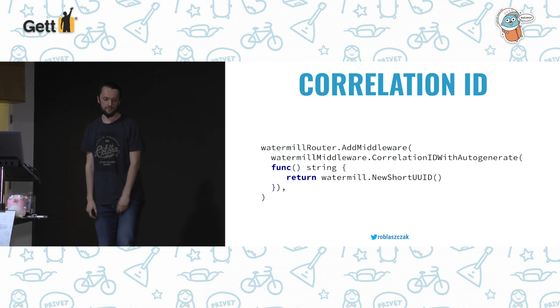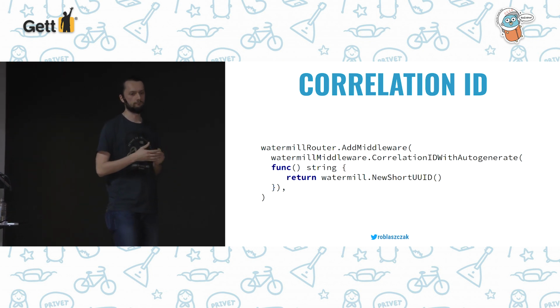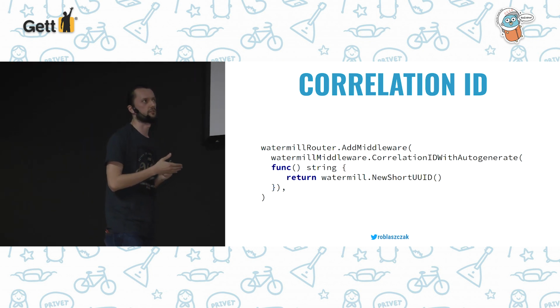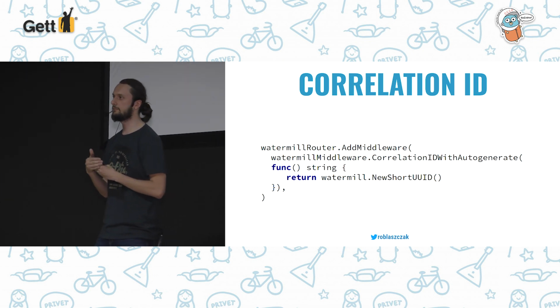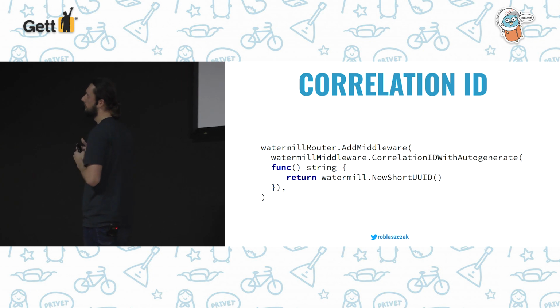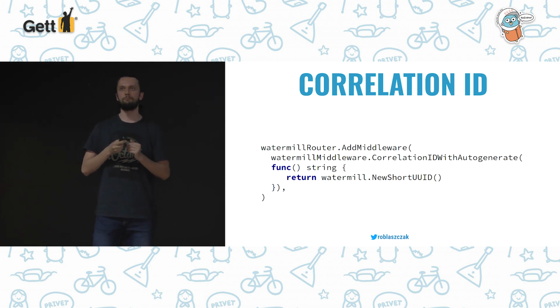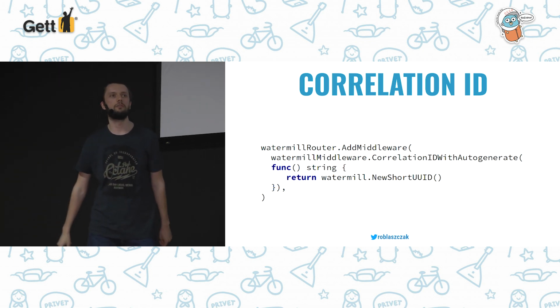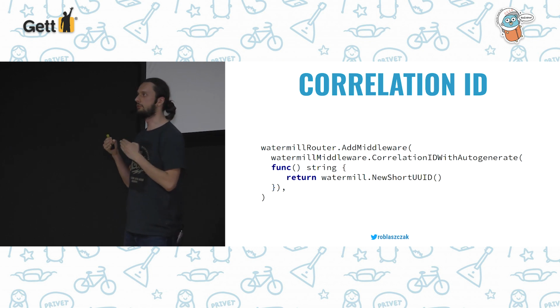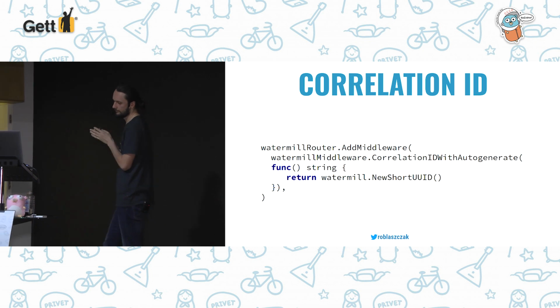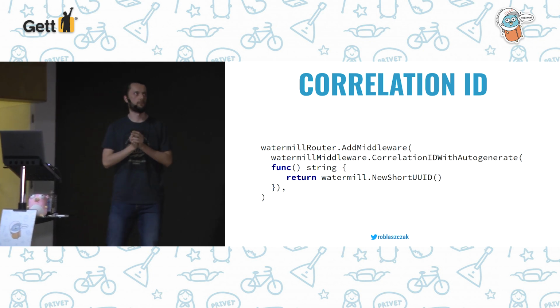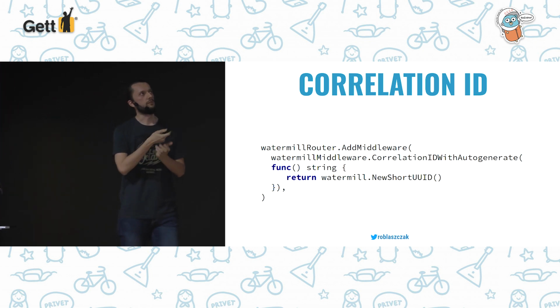A correlation ID is an ID which is generated when a request enters our system. For example, the place where a request enters our system is the room booking endpoint. At room booking, we want to generate some UID which will be passed to every message and request made in our platform. We can also use middleware for this.